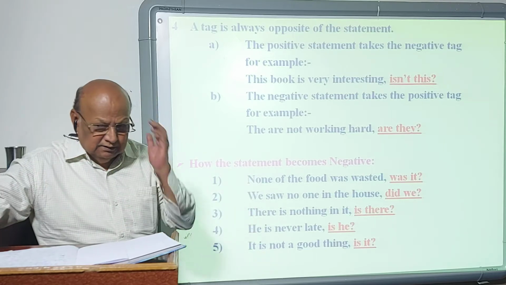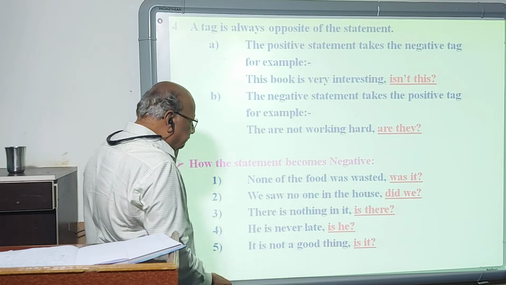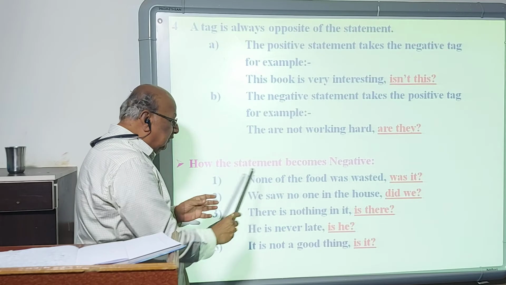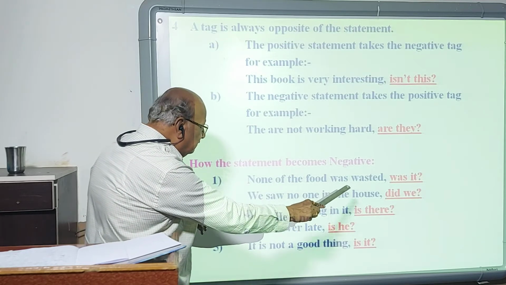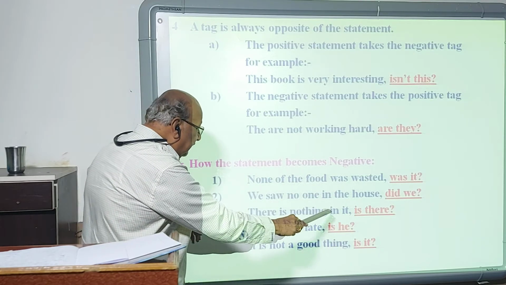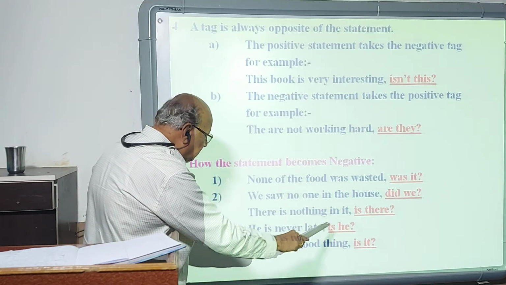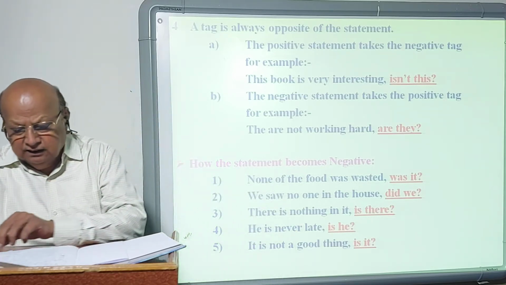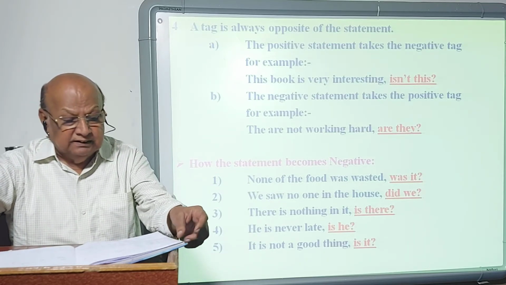Check these examples. None of the food was wasted, was it? The statement is negative. We will see the reason afterwards. We saw no one in the house, did we? There is nothing in it, is there? He is never late, is he? It is not a good thing, is it? These are examples.